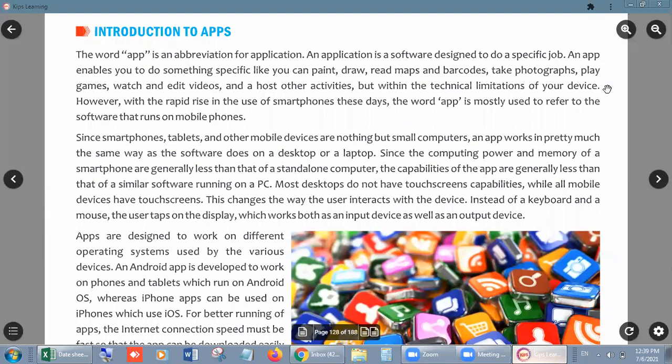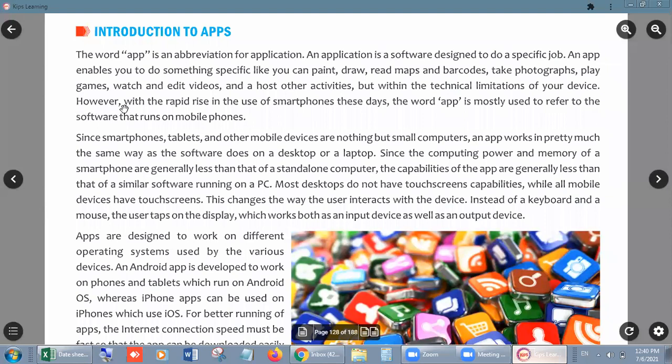It means many apps will not support your mobile, because they need specific graphics, camera quality, or memory. Many things will decide which kind of app your mobile will accept or allow to run on it, right? So we have some technical limitations when we want to install or run any application on our mobile.